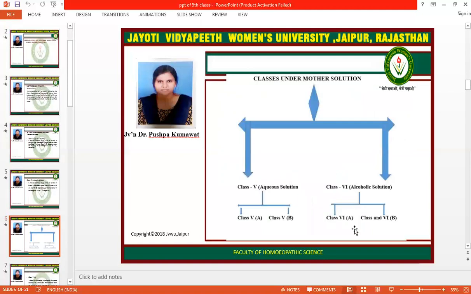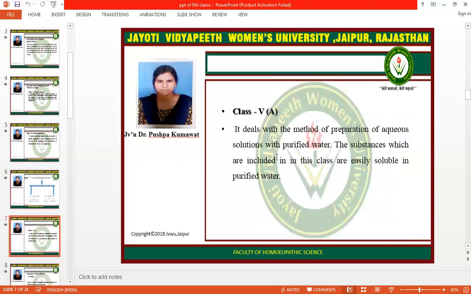There is the chart of the classification of mother solution: firstly class 5th, aqueous solution, and class 6th, alcoholic solution, and subclasses are class 5th A and 5th B, and class 6A and 6B. Firstly, we are further studying class 5th A. It deals with the method of preparation of the aqueous solution with purified water. The substances included in this class are easily soluble in purified water. Under the 5th A class, the solvent used is purified water.